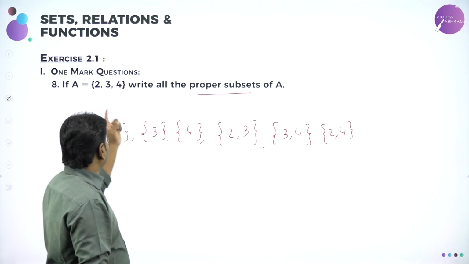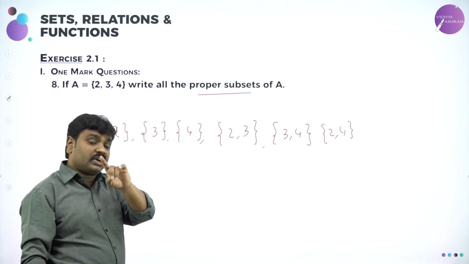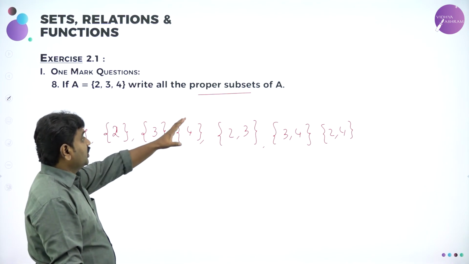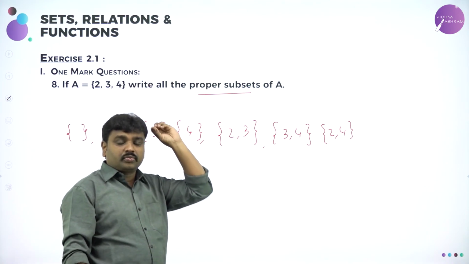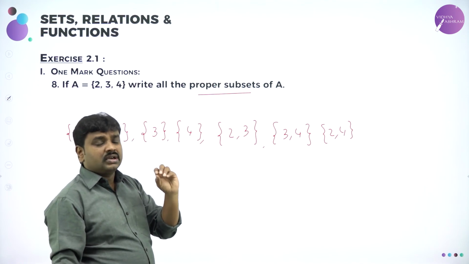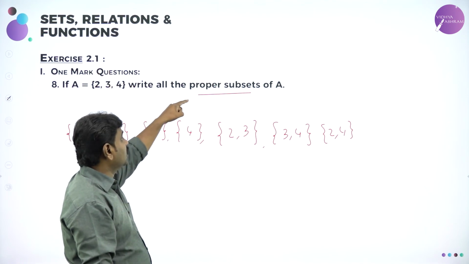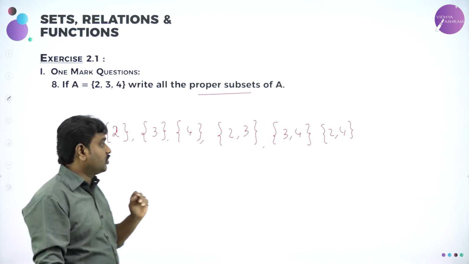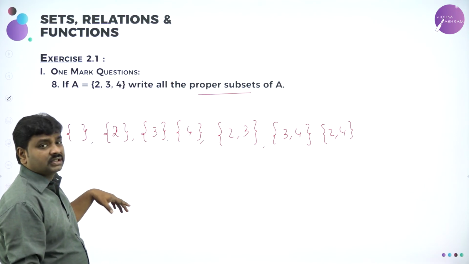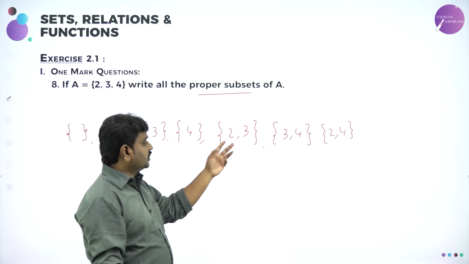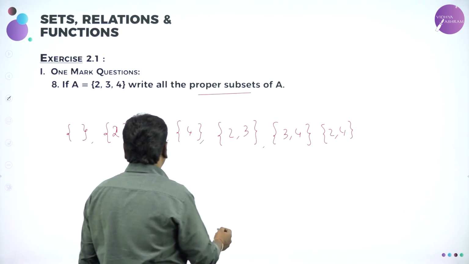I cannot write {2, 3, 4}. If I write {2, 3, 4}, it is an improper subset. They want strictly proper subsets. Proper subsets means all the subsets, but you should not write the set itself. Itself is called an improper subset. What are the proper subsets? The null set, the singletons and the sets with 2 elements like this. These are the proper subsets.